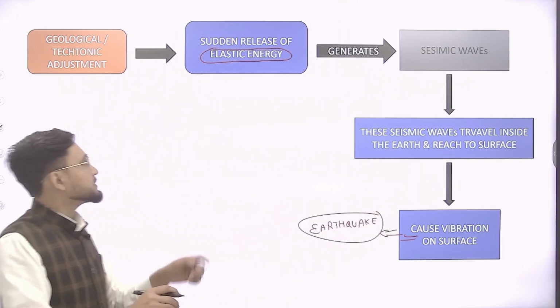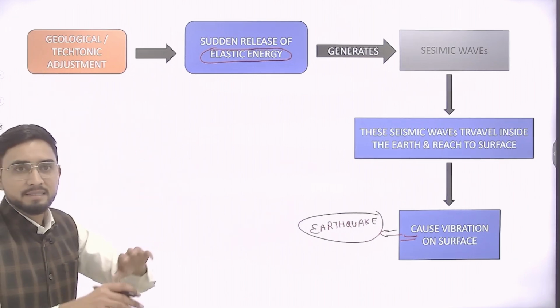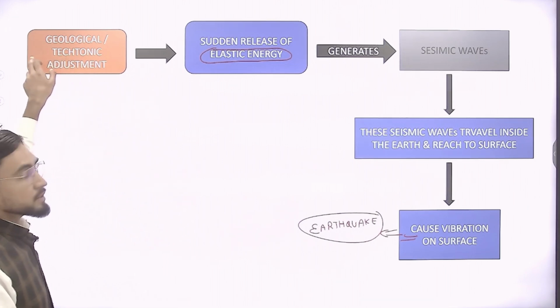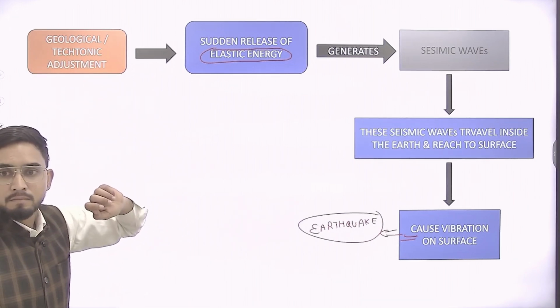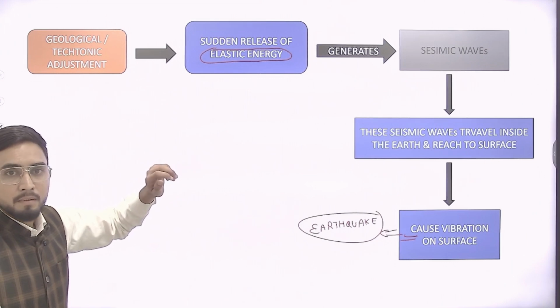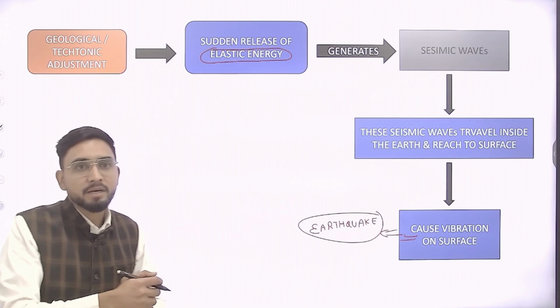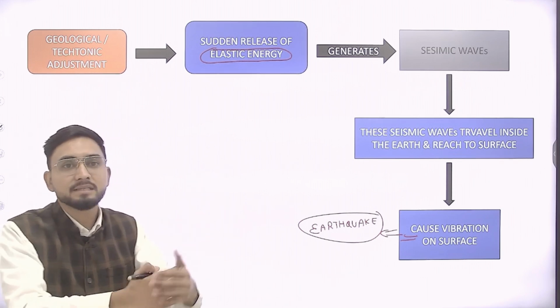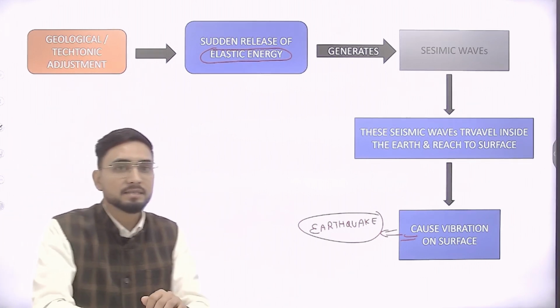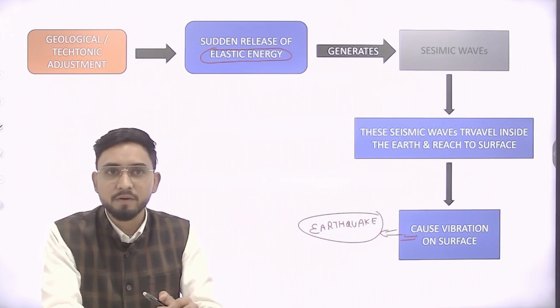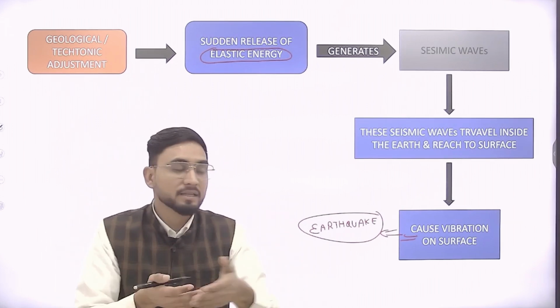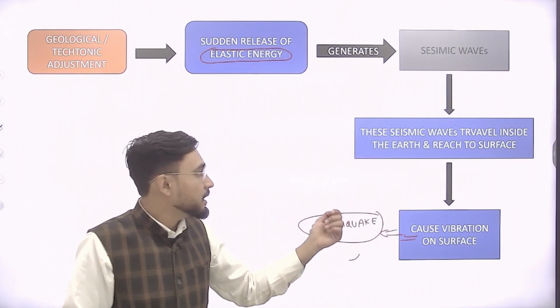So let me revise it. When any geological adjustment occurs in the interior of the earth, it releases elastic energy, and this elastic energy generates seismic waves. These seismic waves travel inside the earth, reach the surface and generate the earthquake.